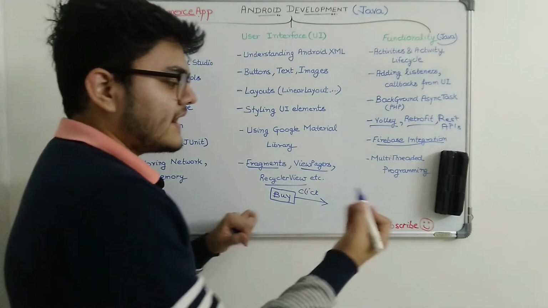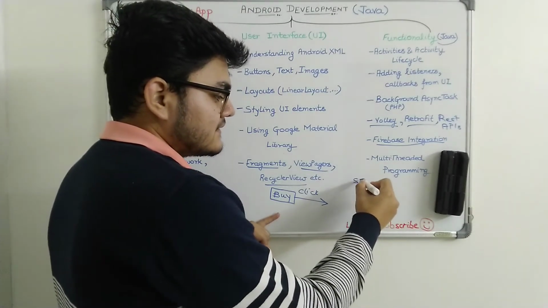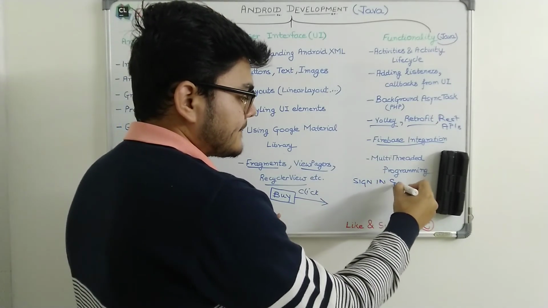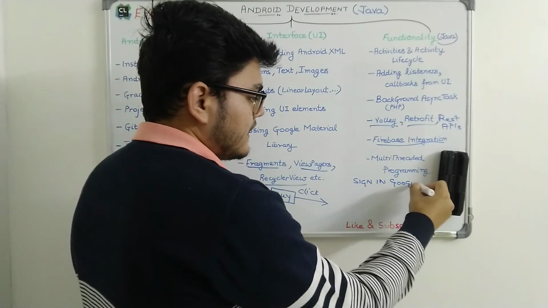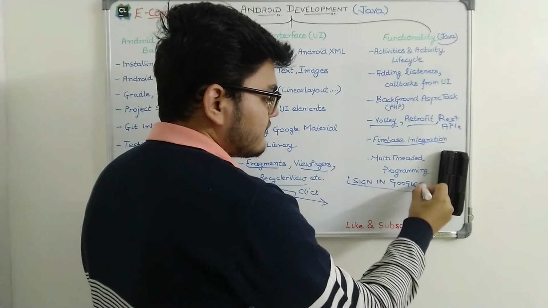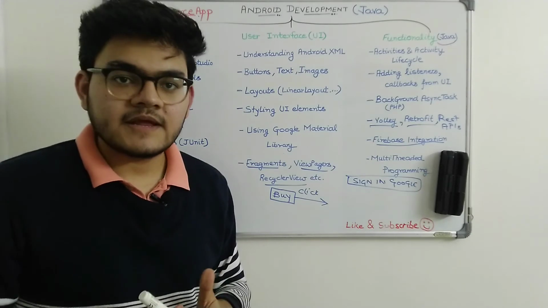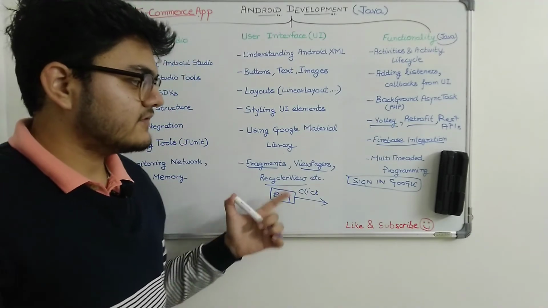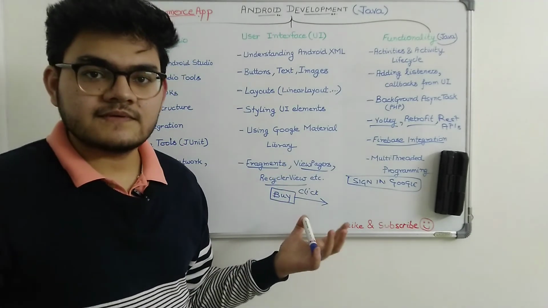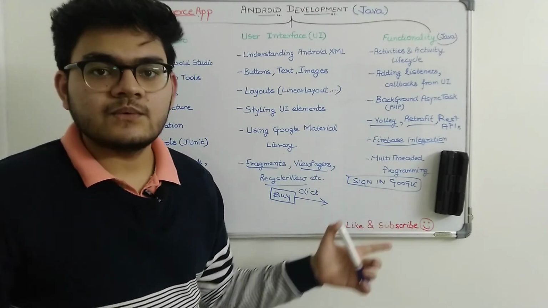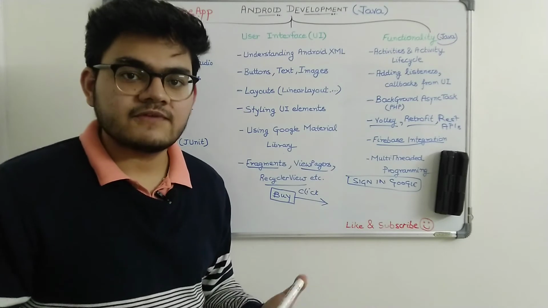You might have seen that in some apps there is an option to sign in with Google. If you have never seen that, I have created an Android application, ThinkX Academy, where we upload all the courses, and the user can sign in using Google and sign in using Facebook.